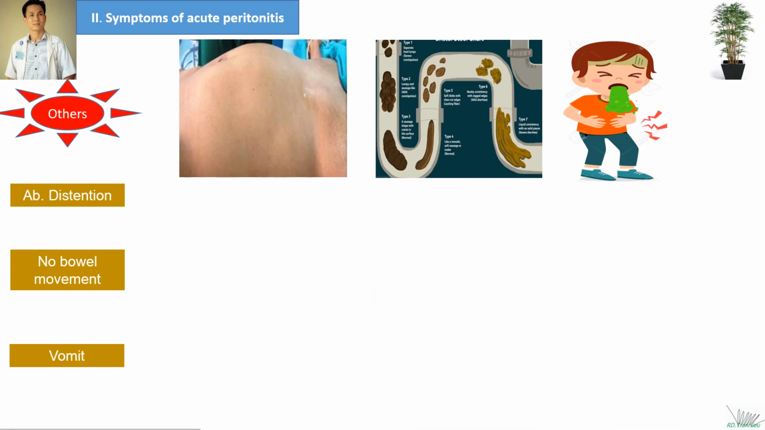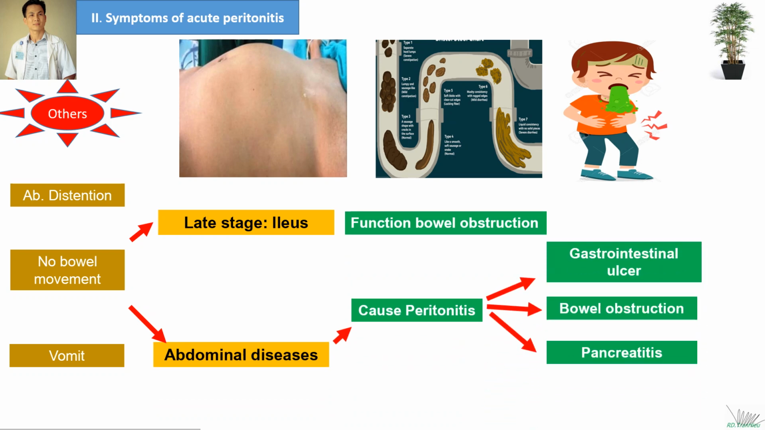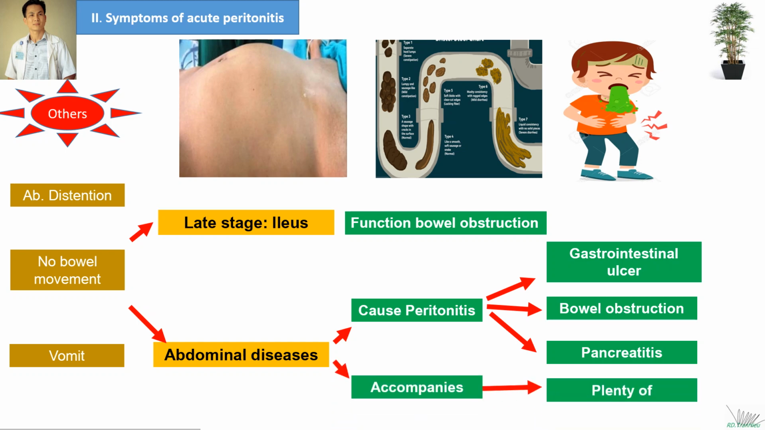Now, we will consider other or accessory symptoms of peritonitis, for instance abdominal distension, bowel movement changes, and vomiting. These are symptoms you could meet at the late stage of peritonitis, or they are symptoms of the diseases causing the peritonitis, such as bowel obstruction, gastrointestinal ulcer, or pancreatitis, etc. Or they may just be coexisting diseases.